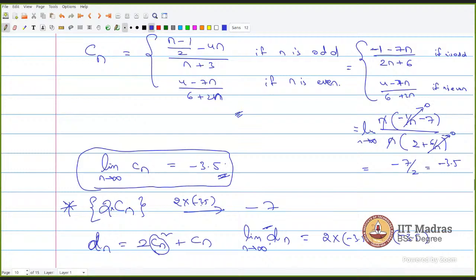Sir, if this doesn't match, then what will happen? Limit doesn't exist. Sir, if it does not, we will check after this.